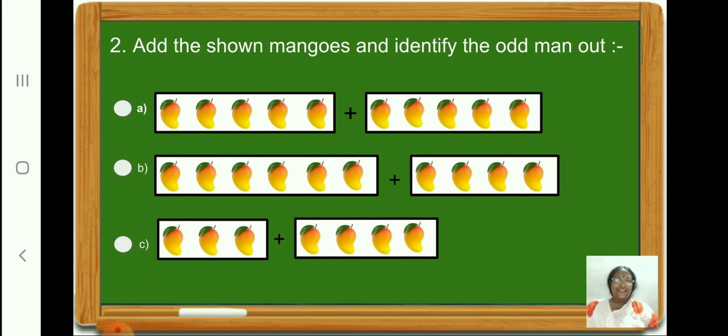And on the right hand side, 4. Therefore 6 plus 4 is 10. Now option C. Left hand side, we have 3 mangoes. And on the right hand side, we have 4 mangoes. 3 plus 4, 7. So children, which is the odd man out? Yes children, option C, 3 plus 4, 7 is the answer. So let us click on it. Now let us go on to the next one.